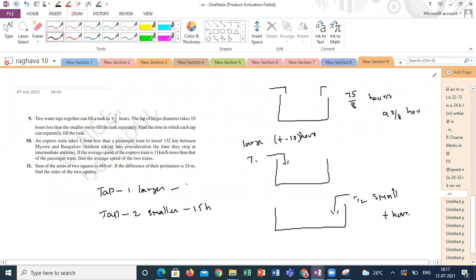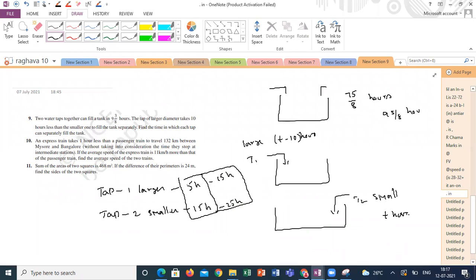How 25? The larger one will take 10 hours less than the smaller one. If the smaller one is 15, the larger one must be 5. Or if it is 25, it will be 15. Which is the right answer? Which set is the right answer? So I got 25 and 15, sir. So 25 hours for the smaller one, 15 hours for the larger one. Yeah, I can start the question like this.